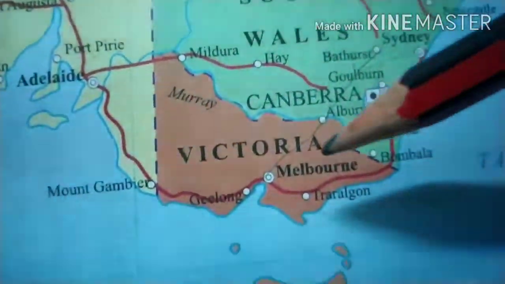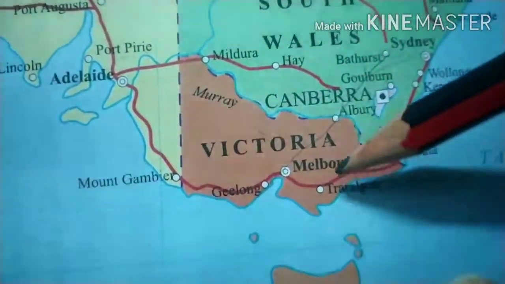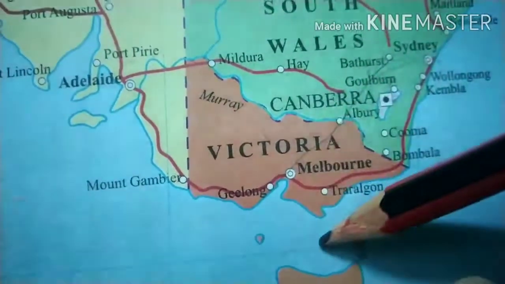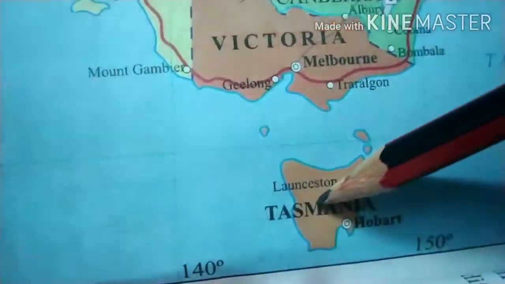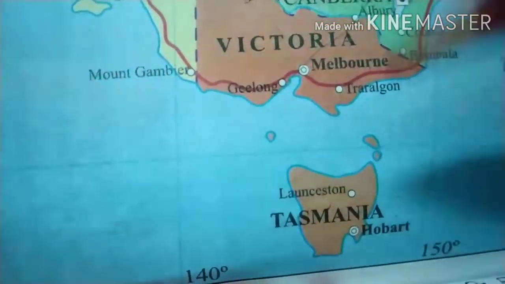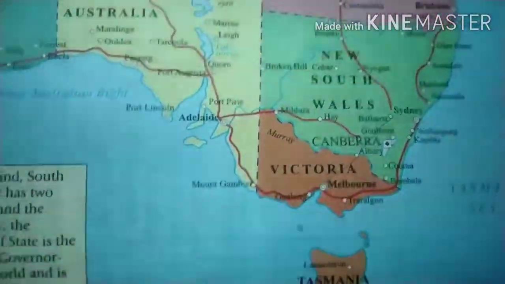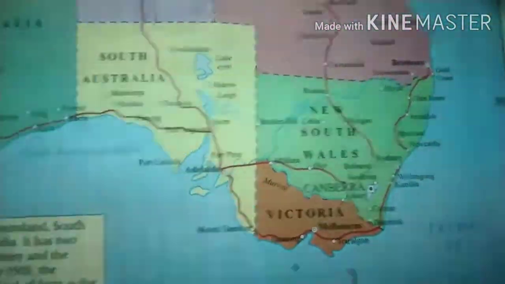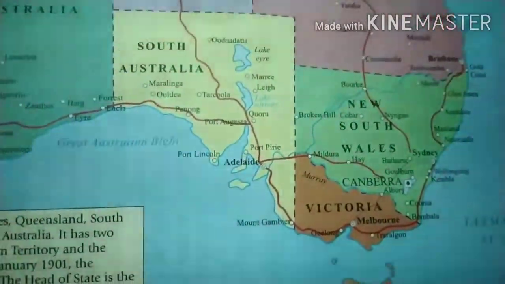Down we have Victoria. Victoria's capital is Melbourne. Below Victoria is Tasmania, and in between is the Bass Strait. This is Tasmania. Tasmania's capital is Hobart. Like Brisbane, Sydney, Melbourne, Adelaide, you are very familiar with these names. Okay, so these are the 6 states and 2 union territories of Australia.